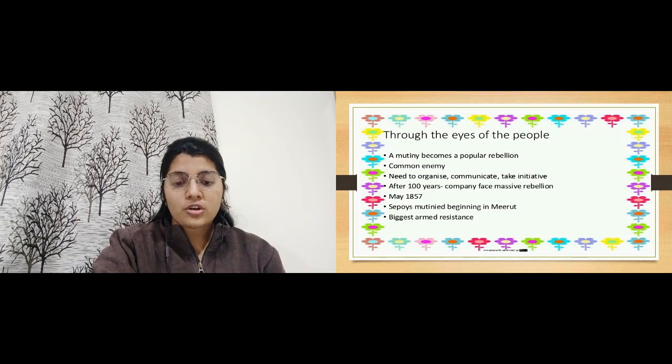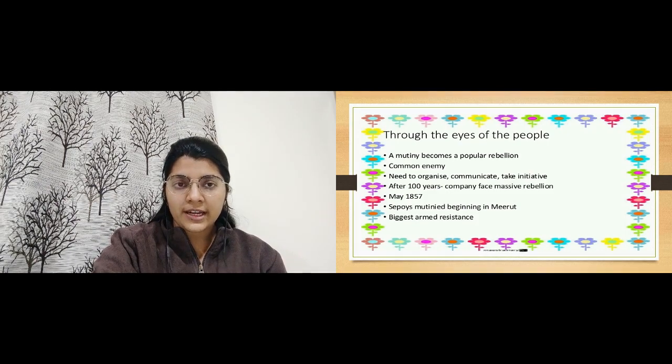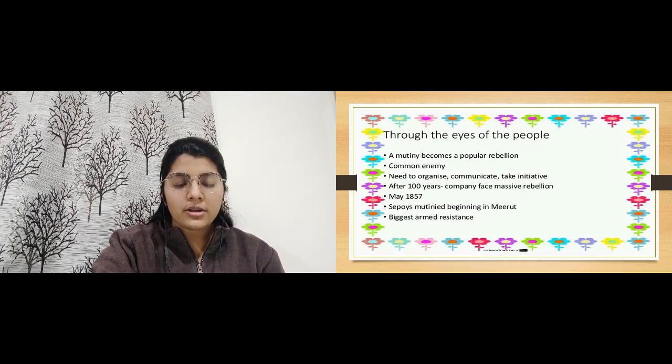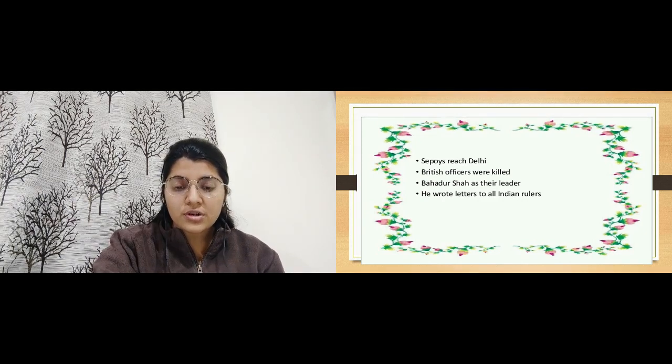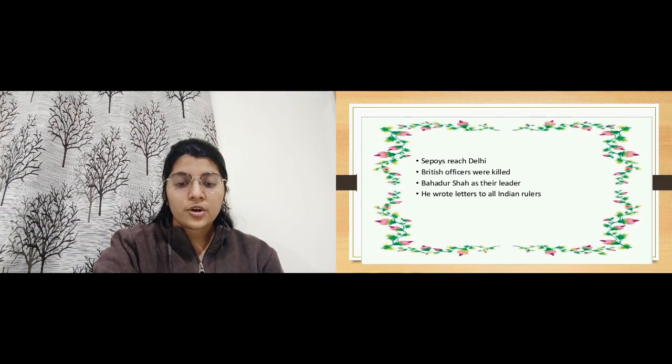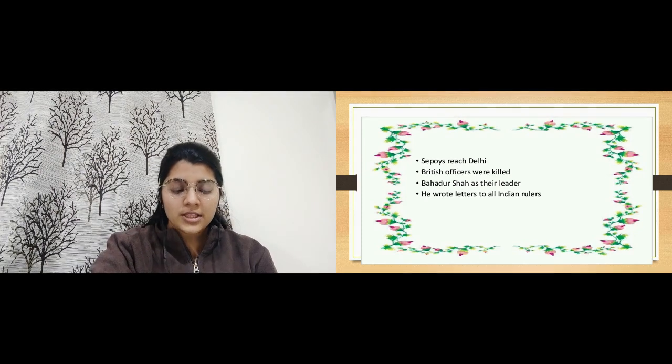The sepoys mutinied, beginning in Meerut, which is near Delhi, and it was the biggest armed resistance. Then the sepoys reached Delhi. The British officers were killed, and Bahadur Shah Zafar was appointed as the leader, and he wrote letters to all the Indian rulers regarding the same.